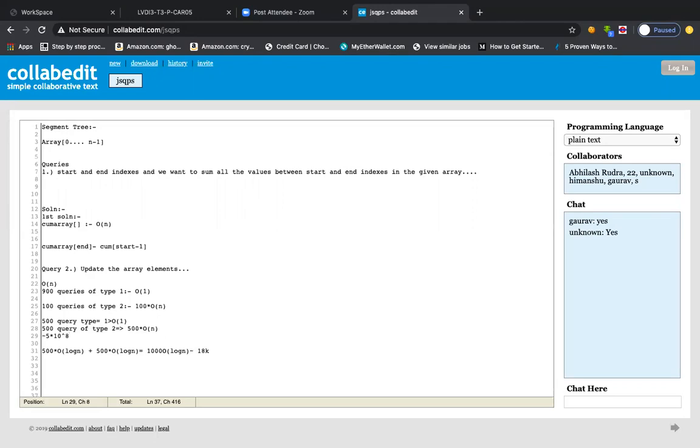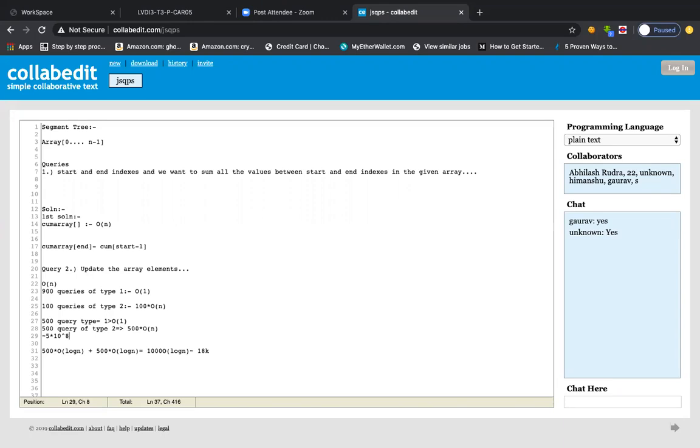So you can see the difference. This one takes 18,000 and that one takes half a billion. 10 power 9 is 1 billion, so 5 into 10 power 8 is half a billion. This is a huge difference: a magnitude of 10 power 4 versus a magnitude of 10 power 8, so the ratio is 10 power 4 times.